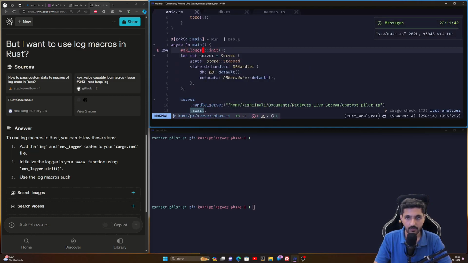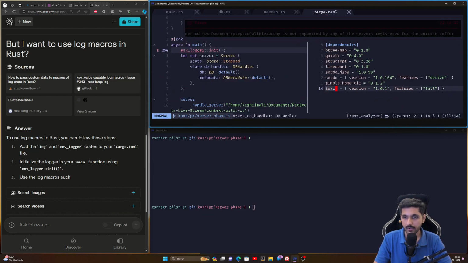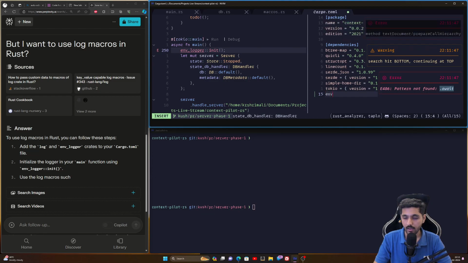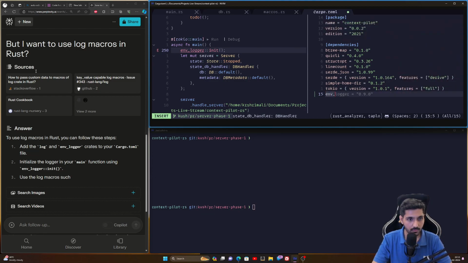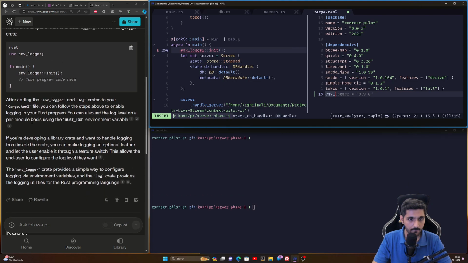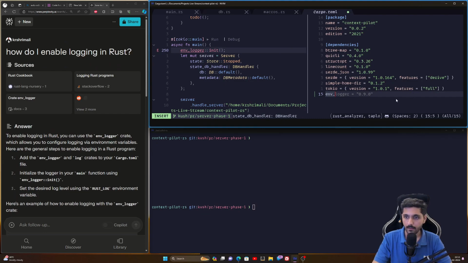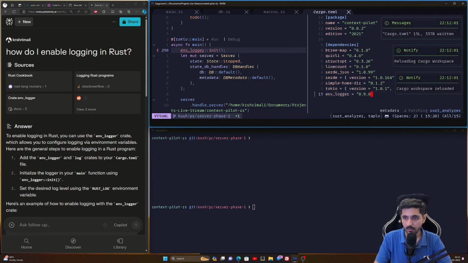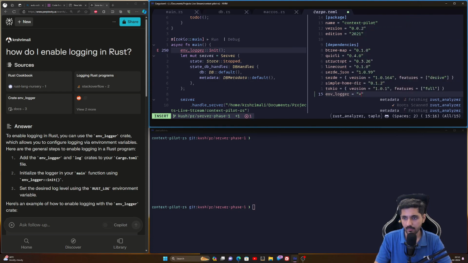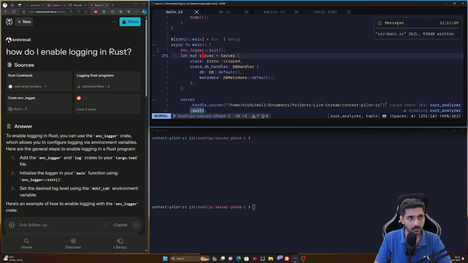Okay. And I need to get to cargo.toml and get the environment, what was it? Environment underscore. It looks like environment logger. This way, I'll just get the new version, right? I think this is fine for now. And this is called. This looks fine.